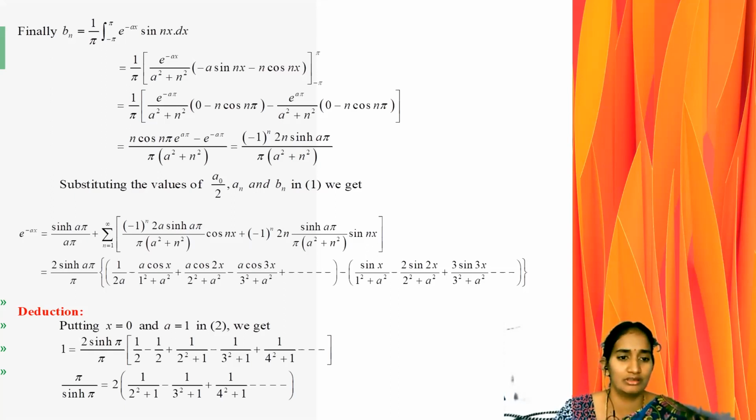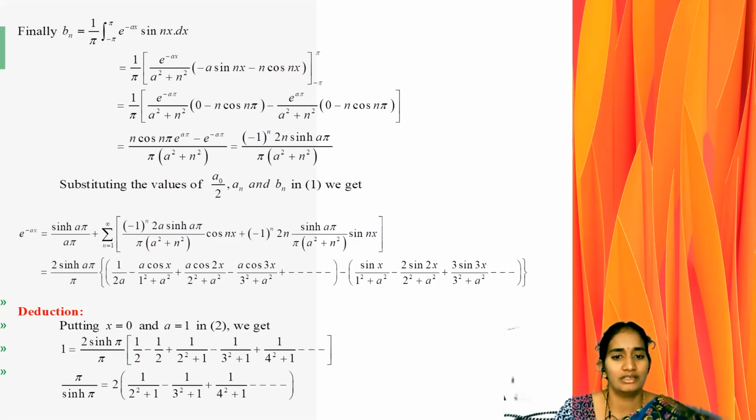We are substituting here. The common term in the first two steps, the first term and the summation, is expressed as 2 sinh(a pi) by pi. It is a common term. Then we write n is 1: in this first step, 1 by 2a minus a into cos x by 1 square plus a square. We substitute n is 2: cos a into cos 2x by 2 square plus a square. N is 3 with alternating sign.